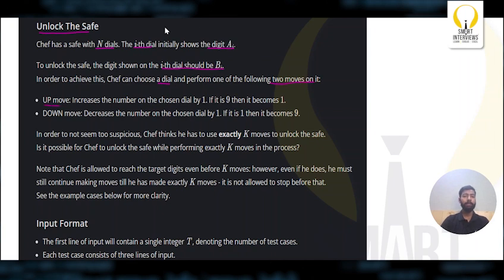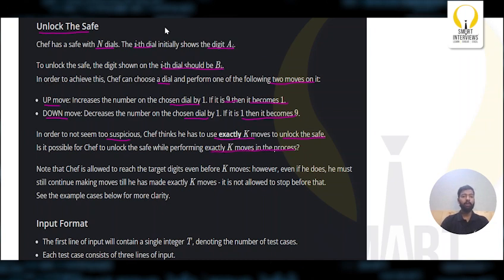Up move: increase the number on the chosen dial by 1. If it is 9, then it becomes 1. Down move: decrease the number on the chosen dial by 1. If it is 1, then it becomes 9. In order to not seem suspicious, Chef thinks he has to use exactly k moves to unlock the safe. Is it possible for Chef to unlock the safe while performing exactly k moves in the process?